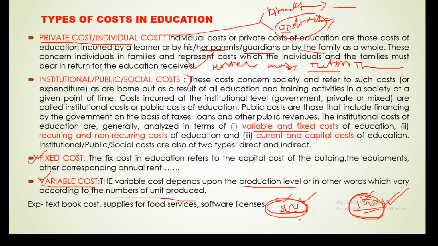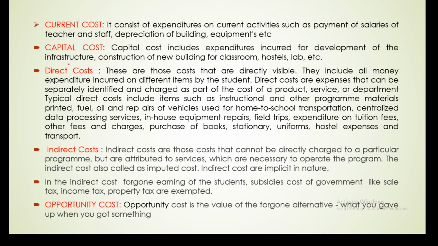The current cost refers to the expenditure on current activities, such as payment of salary for the teachers and staff, depreciation and maintenance of buildings, and equipment in the sense of purchasing chalk, duster, and various learning materials, etc. These are ongoing processes, current.